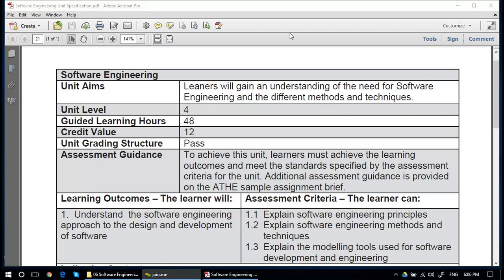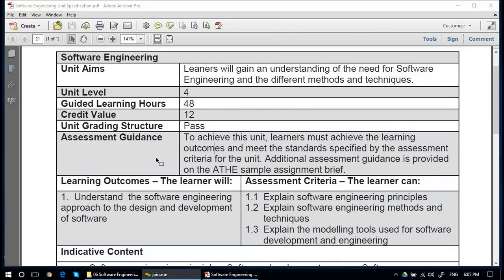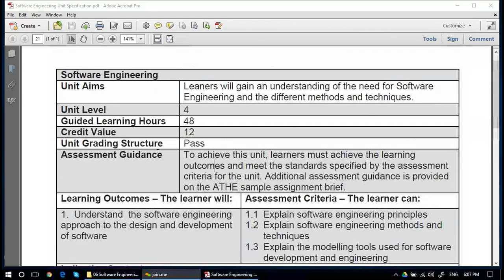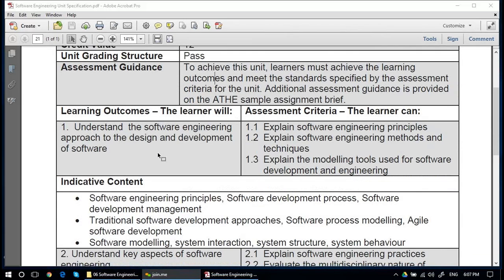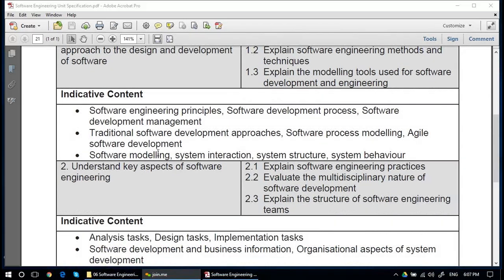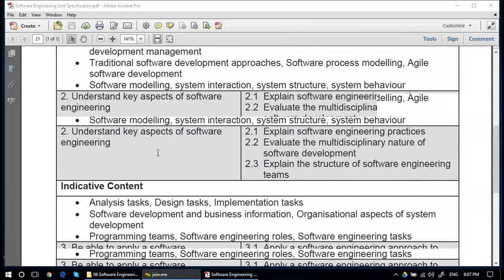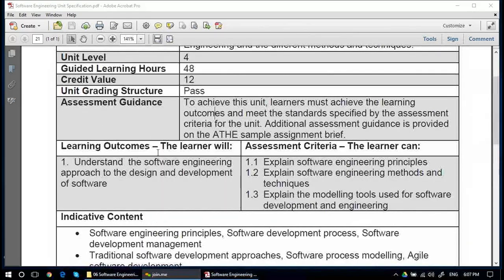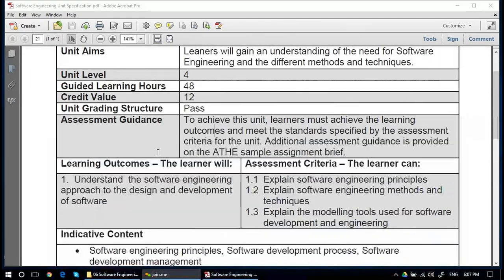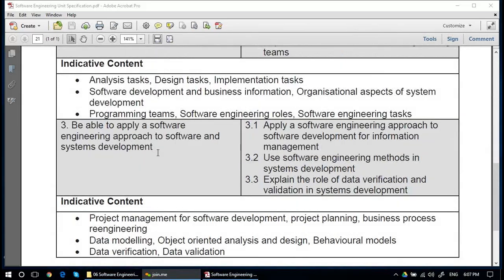Right. Yes, Yusuf, we discussed last time learning outcome 1 and learning outcome 2 of software engineering. And today we will discuss learning outcome 3 of software engineering: be able to apply a software engineering approach to software and system development.